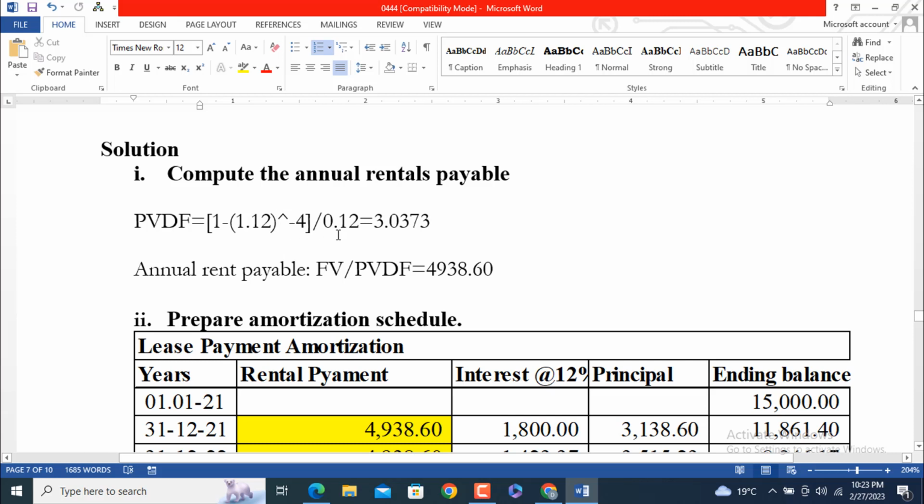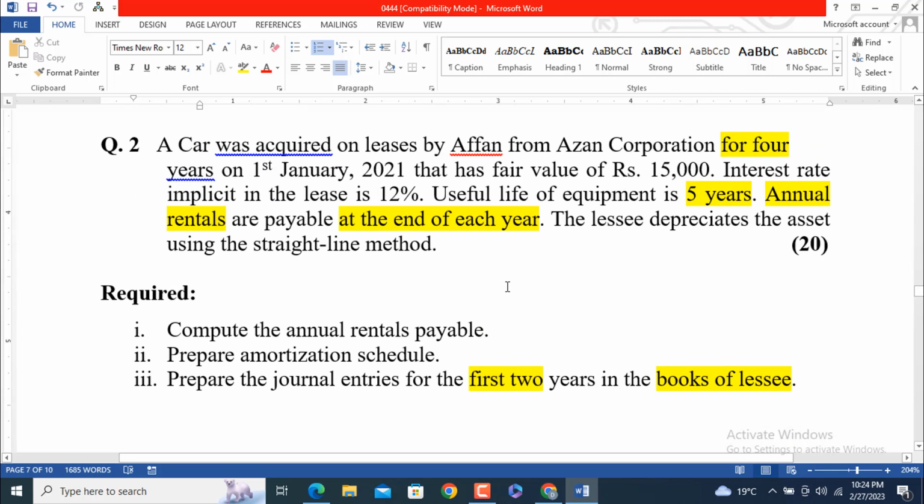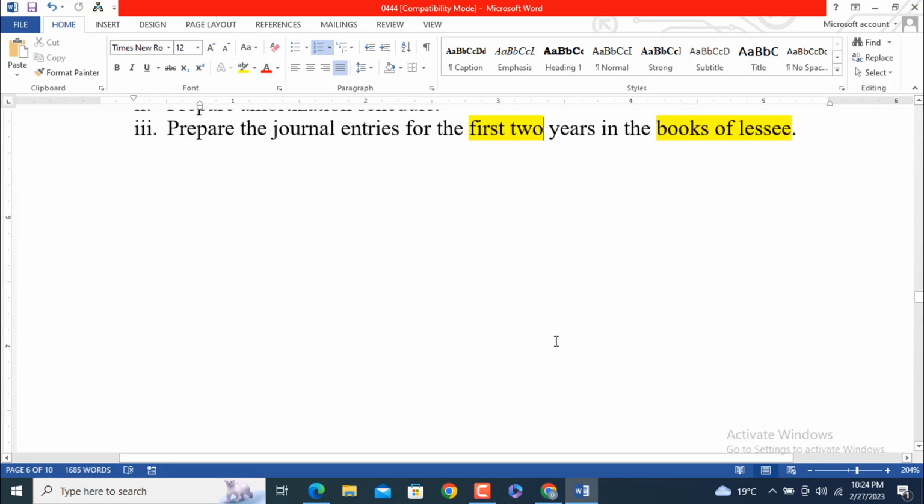As I already shared, it is an ordinary annuity, so the rental payment is paid at the end of each year. This factor is 3.0373. Annual rent payable is equal to fair value divided by PVDF, which is 15,000 divided by 3.0373, equal to 4,938.60. The fair value given here is 15,000.